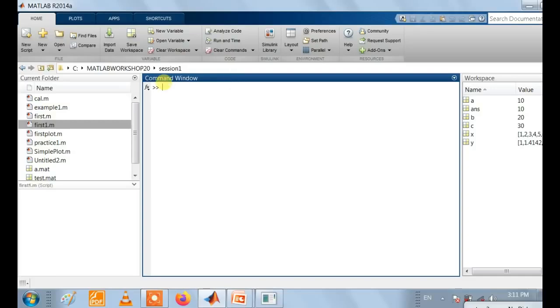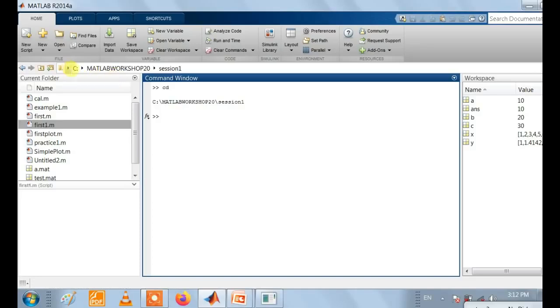So let's start with our first command, that is cd. We use it to change the directory or check the directory, to see where our folder is located or pointed out. So let's see where our folder is pointed right now. Our folder is pointed to the C drive, MATLAB Workshop 20 folder, and session 1. This folder appears in the current folder window.